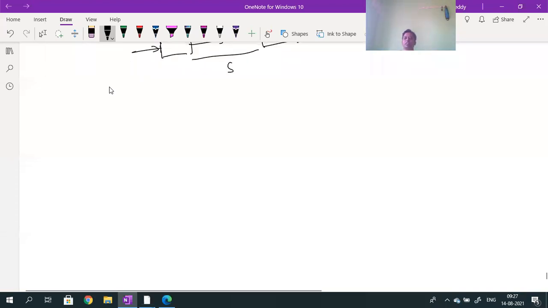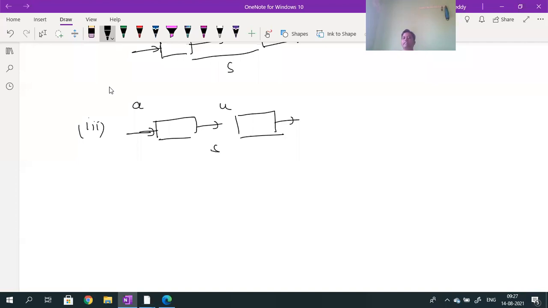And what about the third equation? The third equation is given by, for example, a body moving with an initial velocity u. This body is accelerated uniformly by an acceleration a. Now the distance traveled by the body is s. I want to calculate the final velocity of the body.